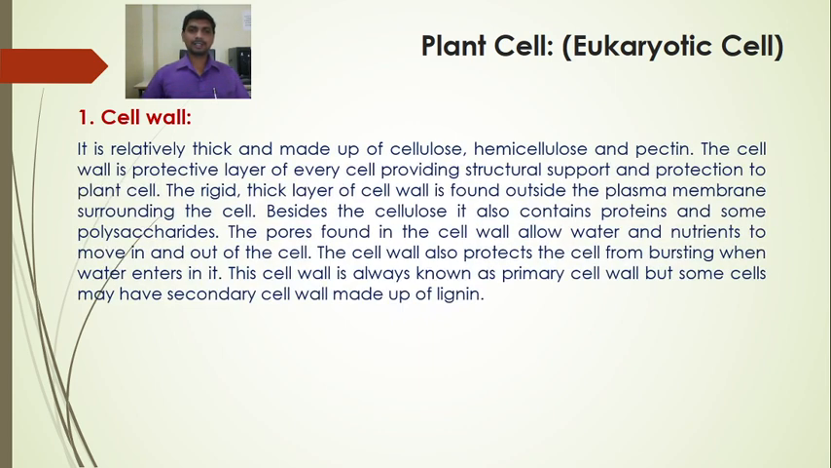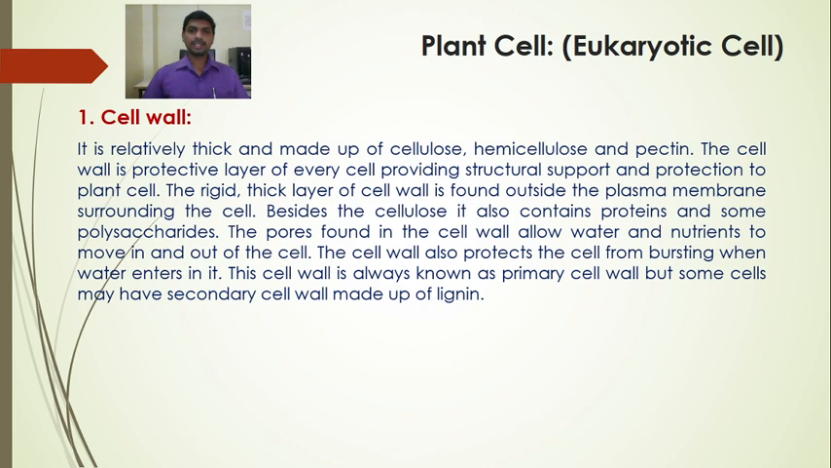The cell wall is the limiting membrane. It provides protection. It is relatively thick and made up of cellulose, hemicellulose and pectin. So in case of plant, the cell wall is rigid. The cell wall is the protective layer of every cell, providing structural support and protection to the plant cell.